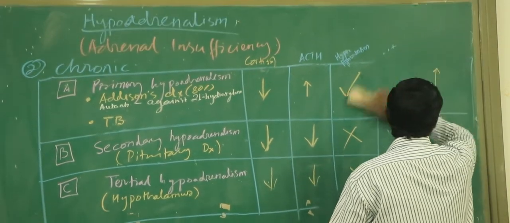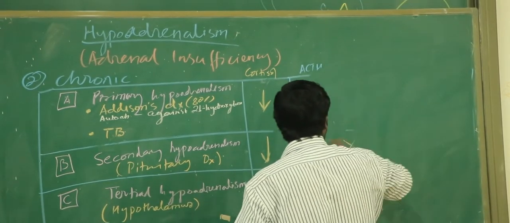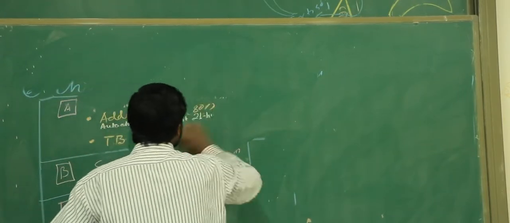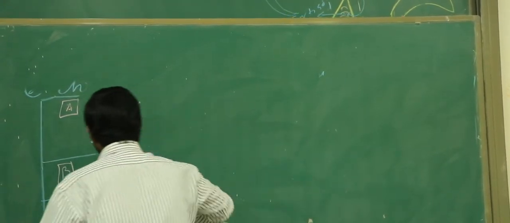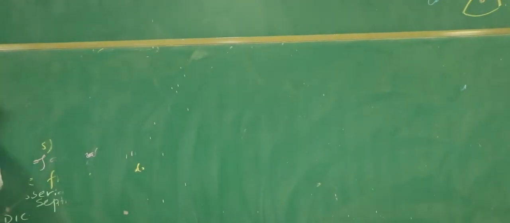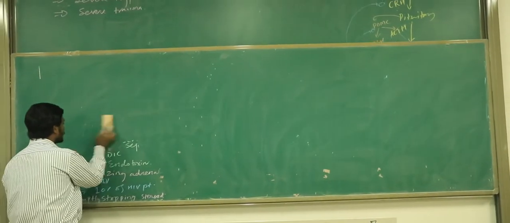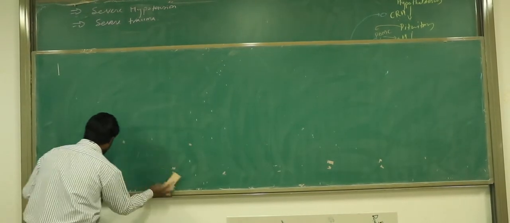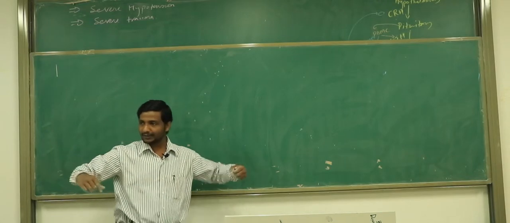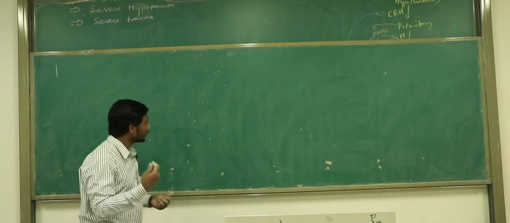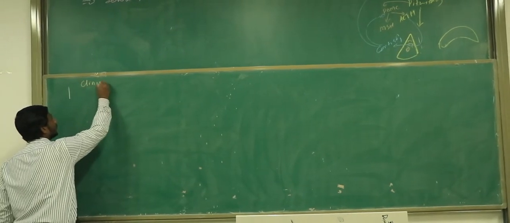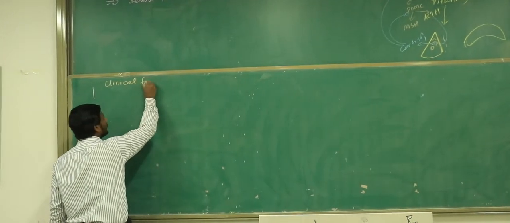Now our job is to know, when a patient with hypoadrenalism presents to you, what are going to be the common signs and symptoms. How do they present to you? Since I have already taught you Cushing syndrome, it will be very easy for you to understand the signs and symptoms of hypoadrenalism, because they are going to have just the opposite features. In Cushing syndrome they were fat, now they are going to be lean and thin, right? So these kinds of features will be there. So let's see the clinical features of hypoadrenalism.